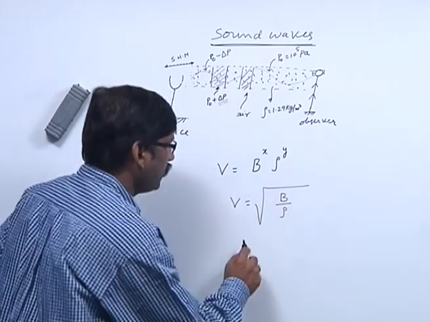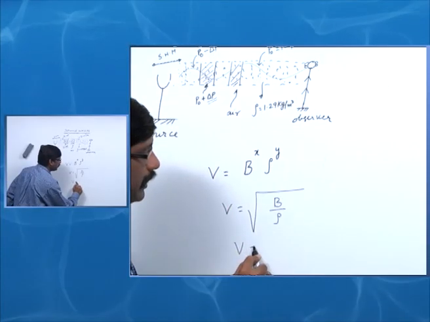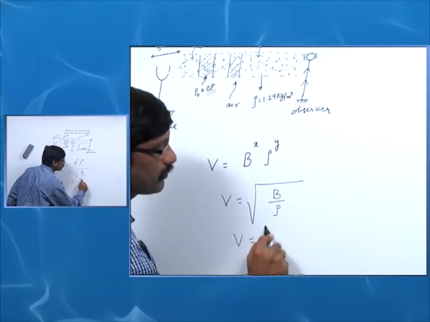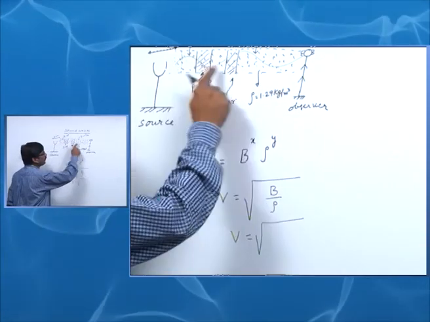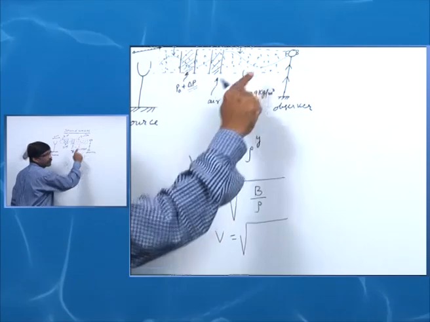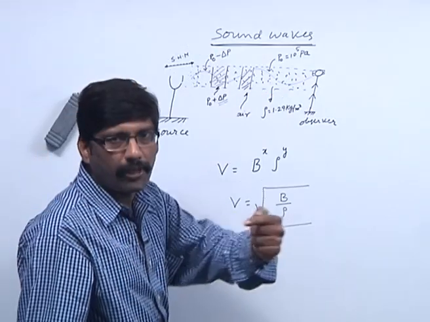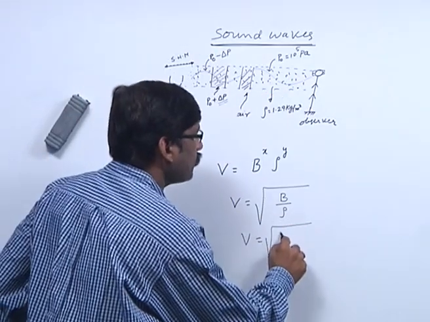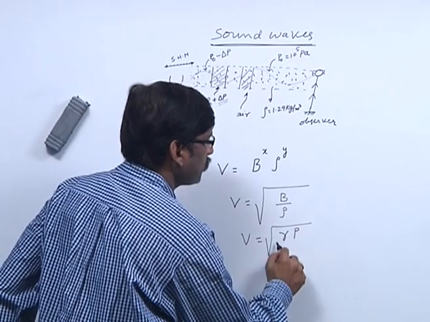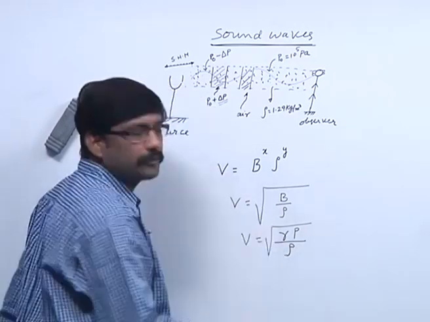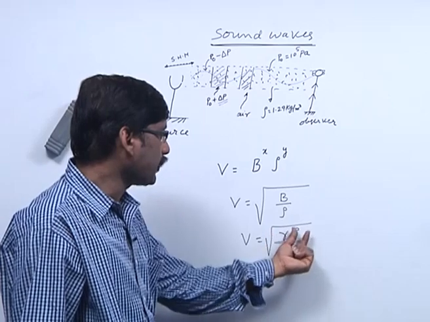We already calculated B just now. The bulk modulus of air, if we assume that the propagation of sound is an adiabatic process, is gamma times pressure, so v is root of gamma P by rho.